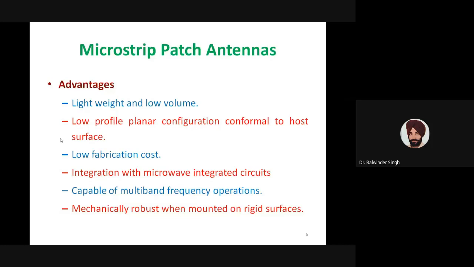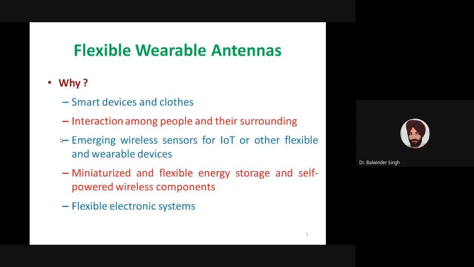These antennas are also capable of multi-band frequency operation, so we can design antennas which work on two or more than two bands. So the same antenna can be used for different bands. So this is also possible with microstrip patch antennas. And these antennas are also mechanically robust when mounted on rigid surfaces. So these are some of the general advantages of microstrip patch antennas.